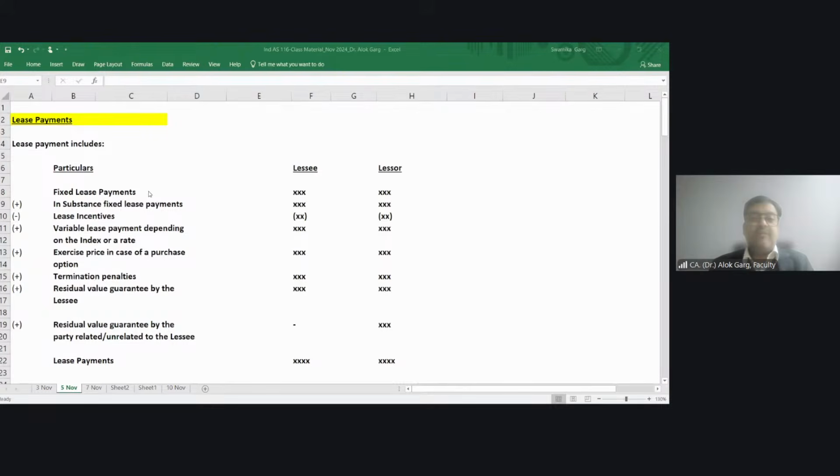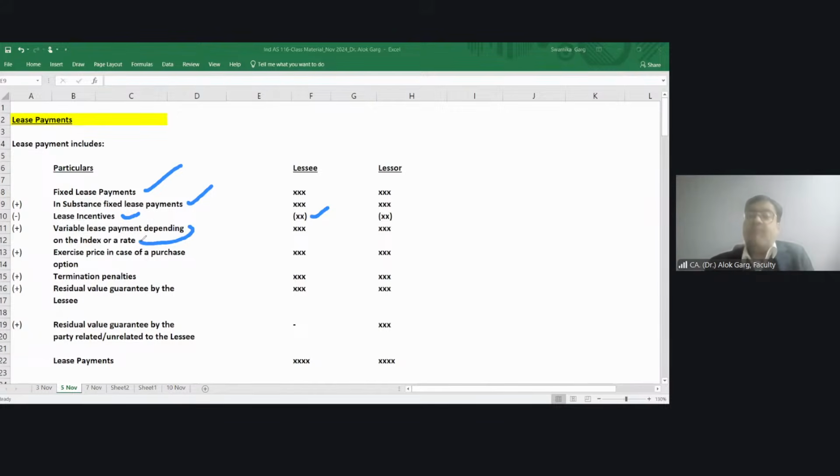Then the third one is what? Lease incentive. If the lessor is paying any amount to the lessee, that has to be reduced from the lease payments. Variable lease payment depending on an index or a rate.